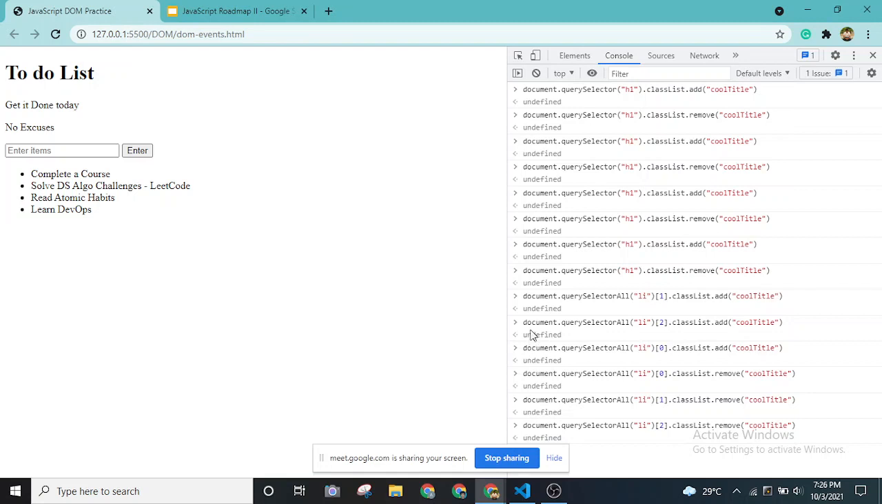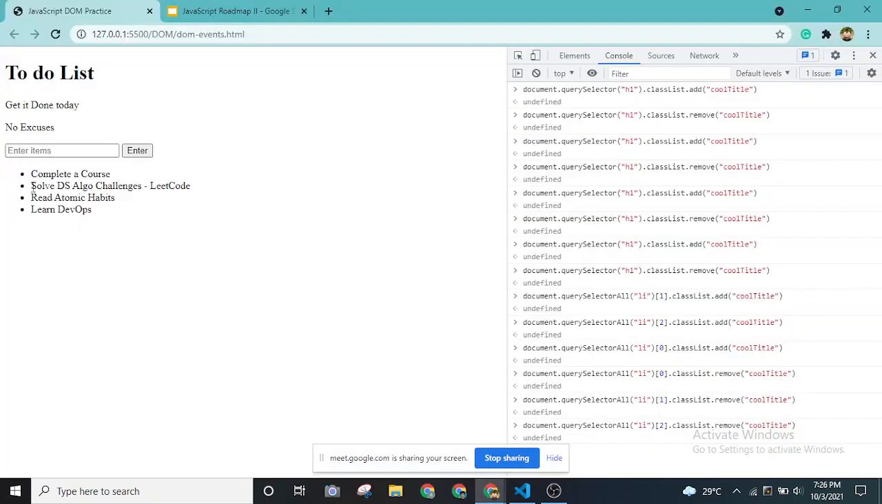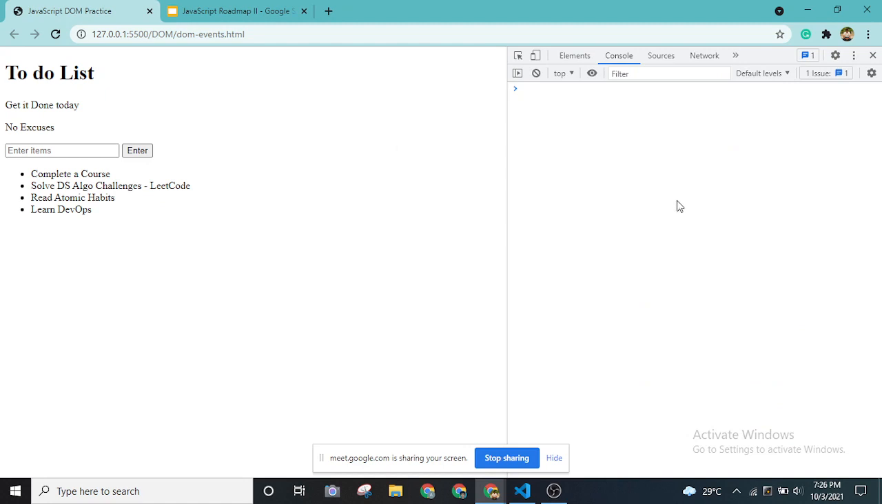Let me show you another example. I have added another class actually. In a to-do list, what will be the crossing of the task we have already done, right? So what I did was I added text-decoration as line-through over here, which will put a line through the task I have completed in a general to-do list. Let me refresh it. Let me use whatever I have added over here. Let's say I have completed a course. What I'm going to do is put the class done.